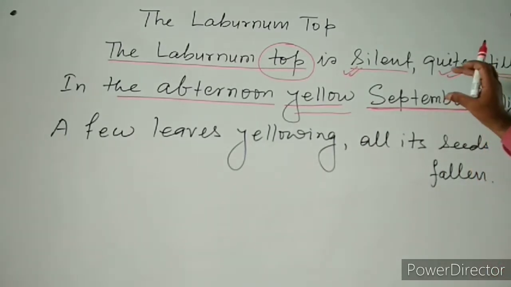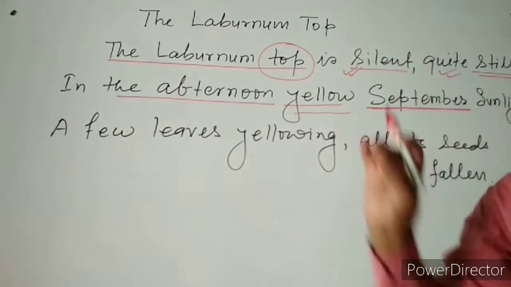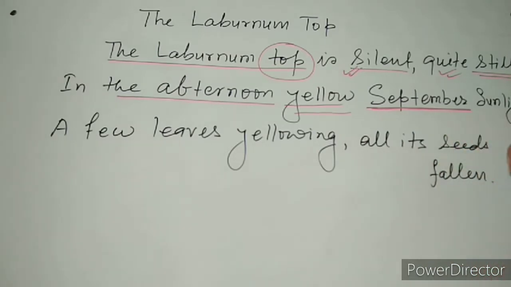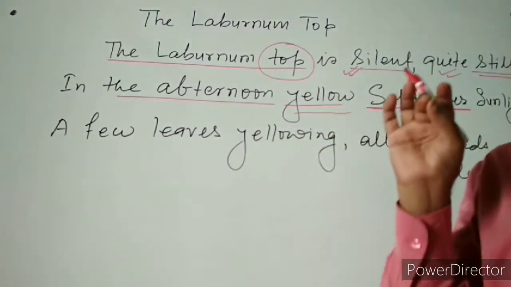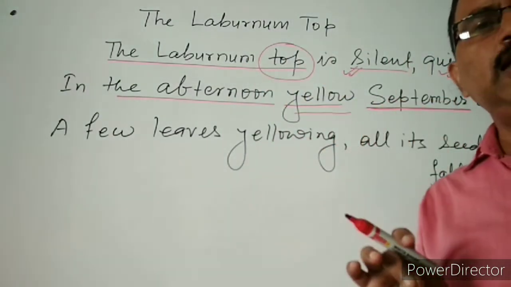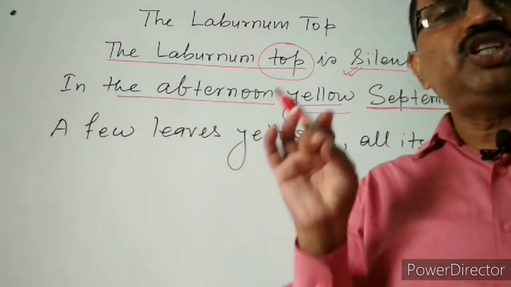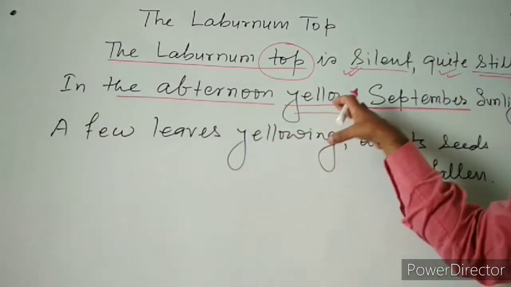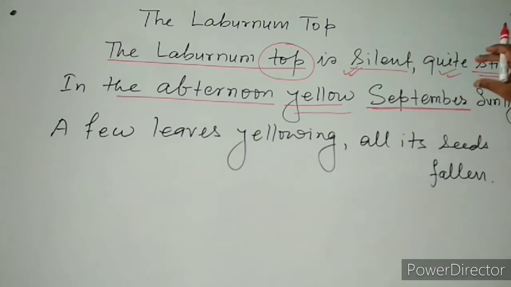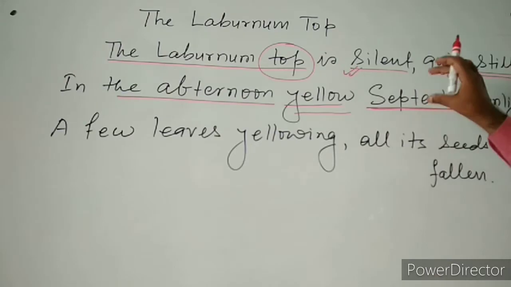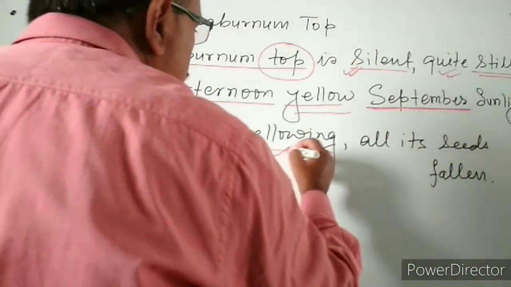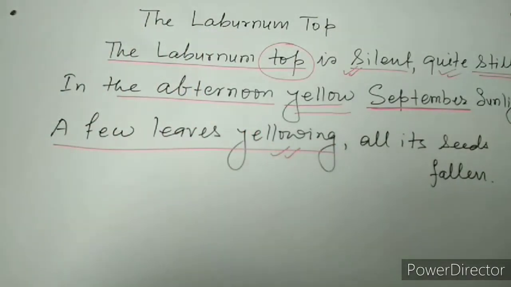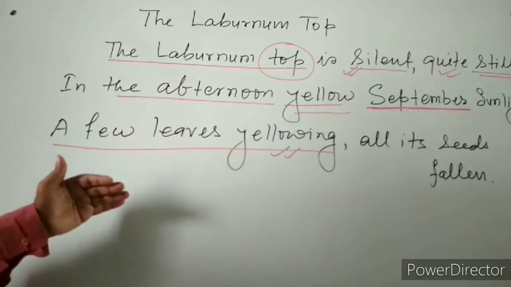First thing. Second thing, if you go through the laburnum tree, then you find that the laburnum tree is deciduous by nature. It means it sheds its leaves during a particular period of time. So here you find that when the month of September arrives, a few leaves of the tree turn yellow.